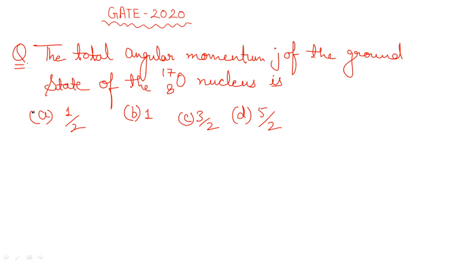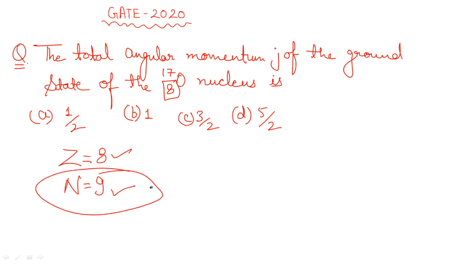Okay, now let's talk about it. First, we have to consider the number of protons and the number of neutrons in the given nucleus. The number of protons is 8, and 17 minus 8 gives 9 neutrons. In this case you can see the neutron number is odd. When it is odd, you have to write the configuration for the odd one. The even one will not contribute in this part.